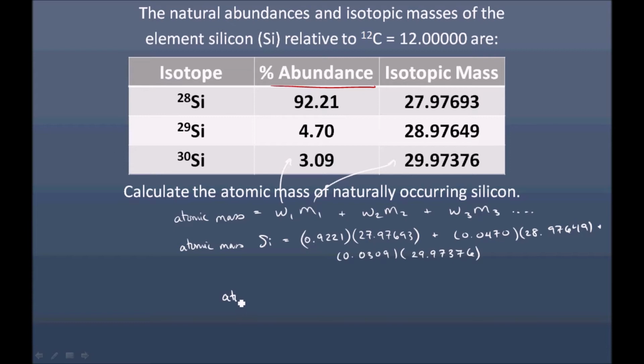So what we find, if we perform this calculation, is that the atomic mass of silicon is equal to